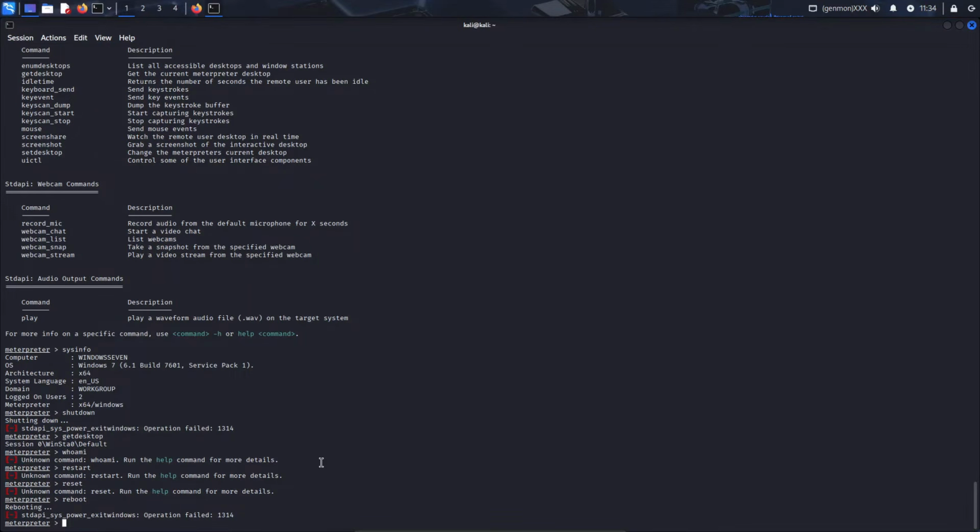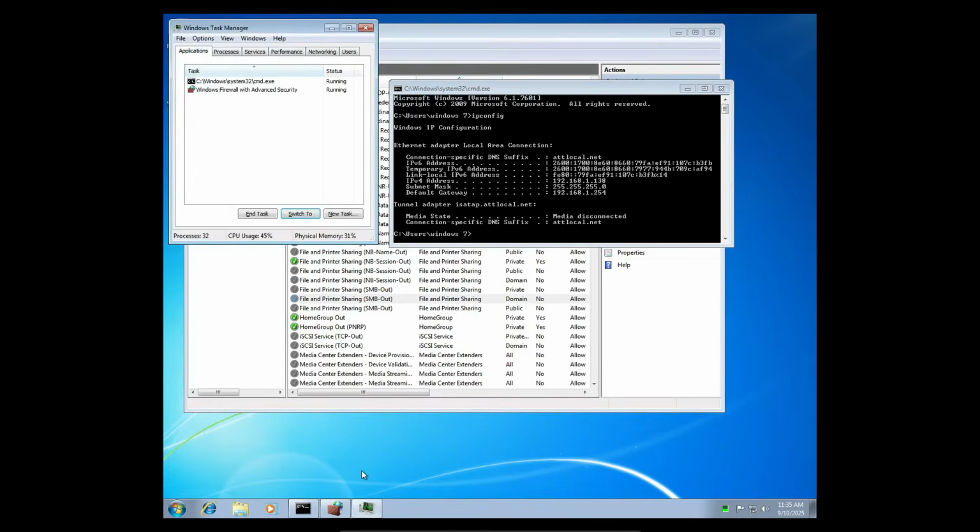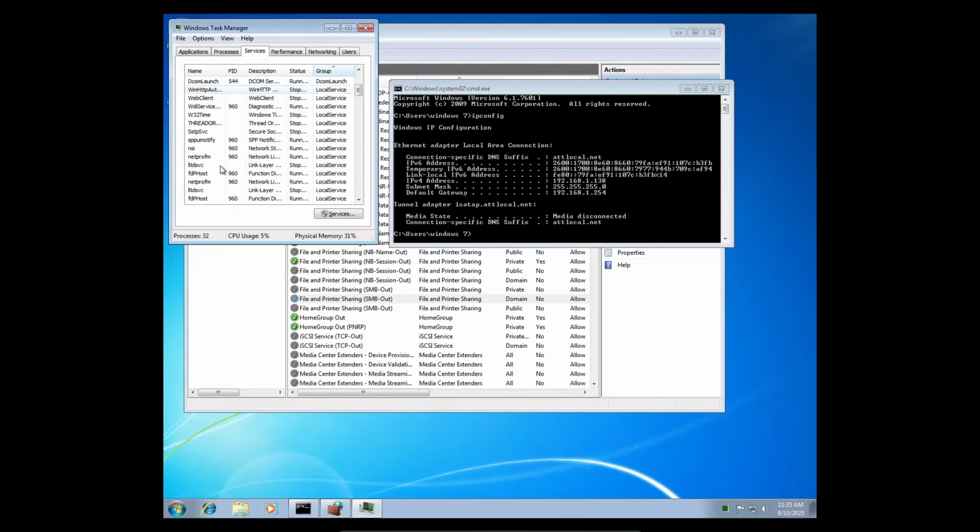But if I were to stop this and try to connect again, it wouldn't work because the port wouldn't be open. Now that's cool, but what if the attacker's already in? You know he's in because he's messing with you. How do you get him out? Well, by default, I don't know if you can change this, I've read that you can, there's a program called Print Spooler. It's not even a program because you can't see it in the task manager by default. It's a service.